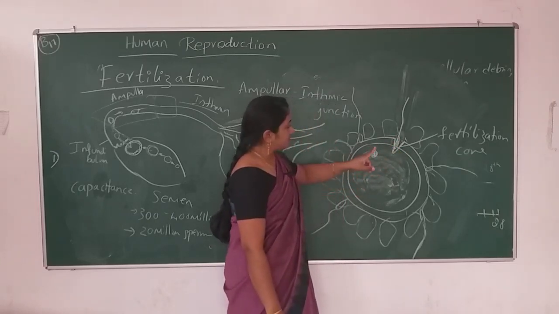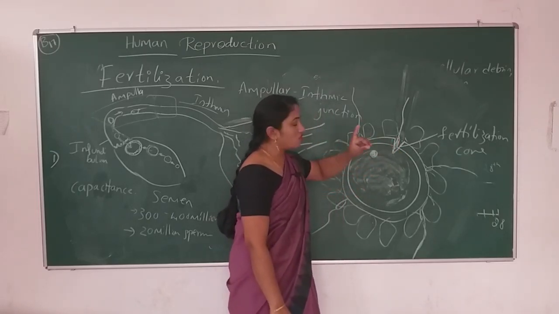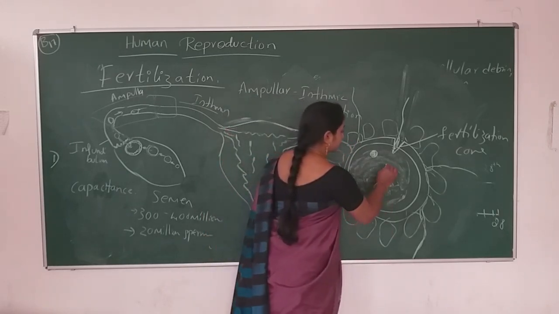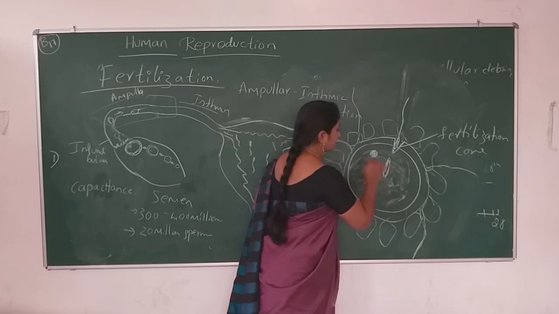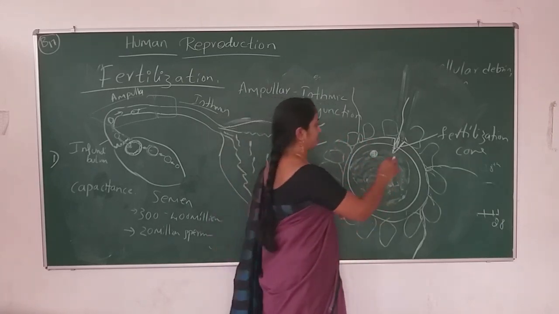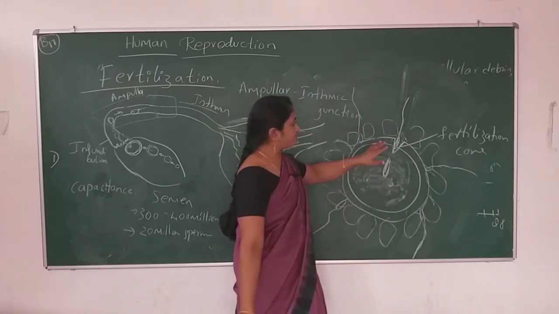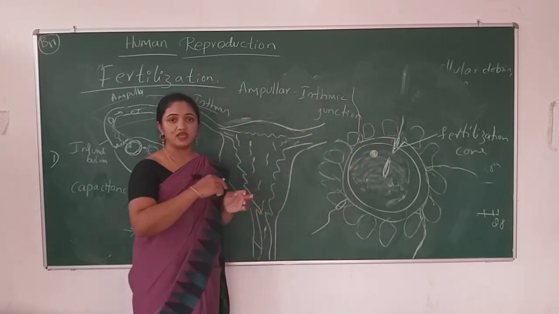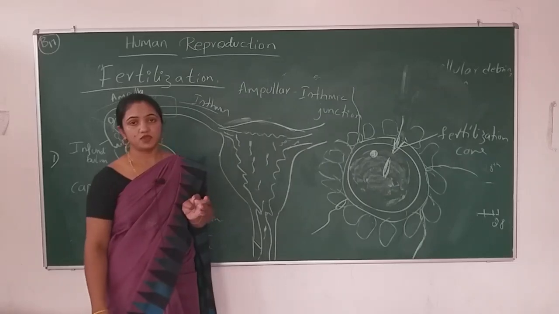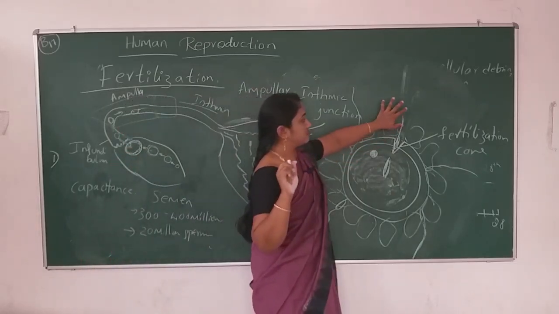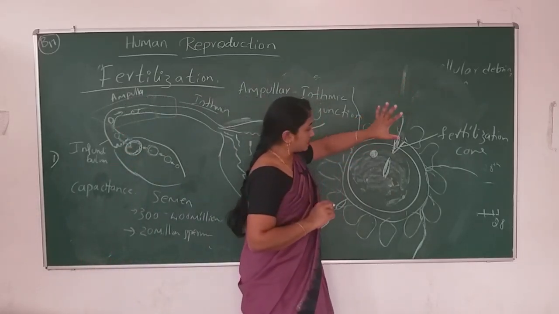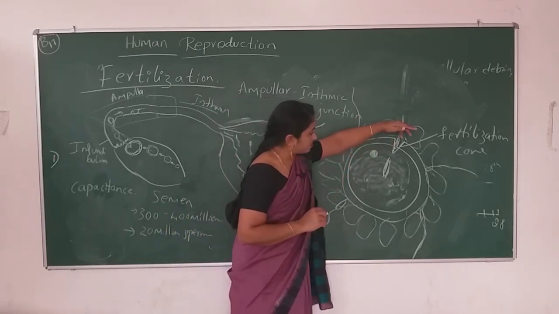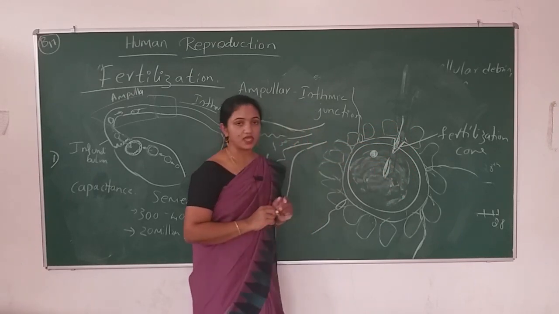And next, of the sperm, only the head part and middle part enter inside the ooplasm, or inside the egg. The leftover tail region will be shed off. It will remain outside the egg. Only the head part and middle part of the same sperm enter inside the egg.